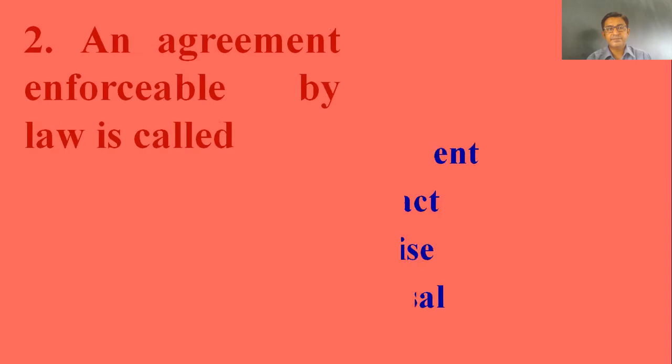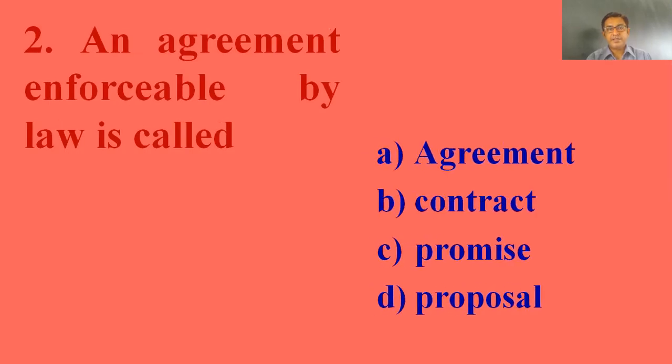Next, an agreement enforceable by law is called: option A, agreement, option B, contract, option C, promise, option D, proposal. The right answer is contract.